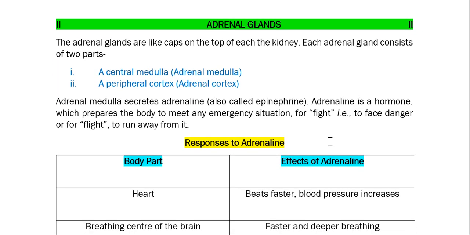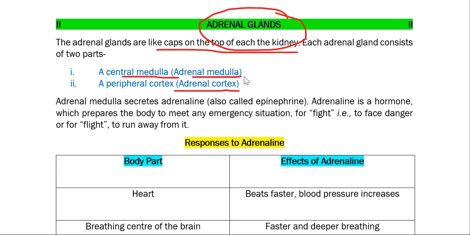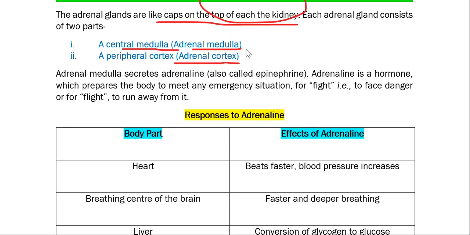Now I'm going to discuss the different major endocrine glands present in the human body. The first endocrine gland I am going to discuss here is the adrenal gland. As I already mentioned in the figure, it sits like a cap on the tip of each kidney, and the adrenal gland mainly consists of two parts. One is the outer part, called the adrenal cortex, and another is the central part, called the adrenal medulla. Now this adrenal medulla secretes the adrenaline hormone, which is also called the epinephrine hormone.